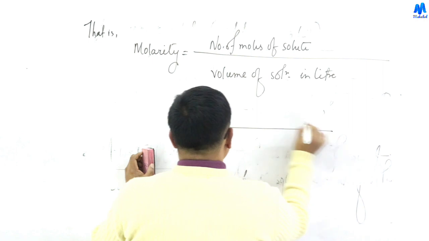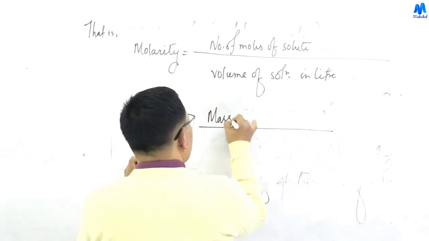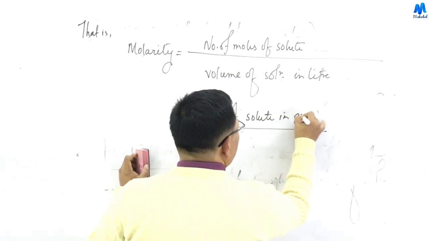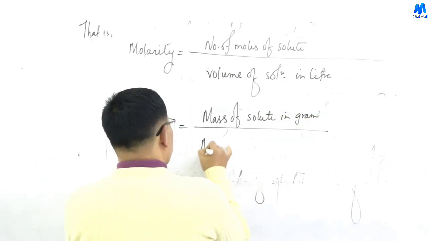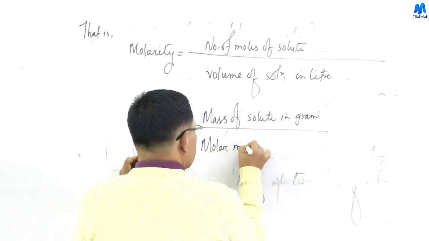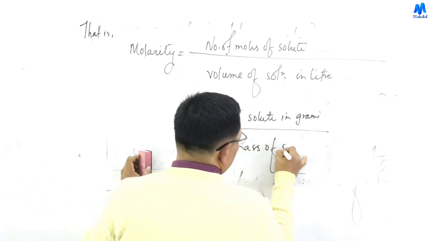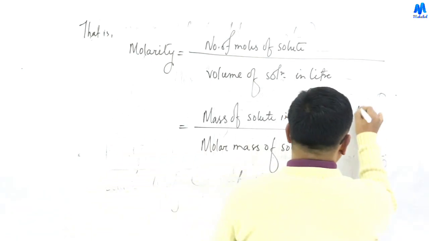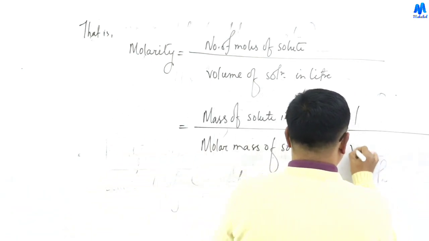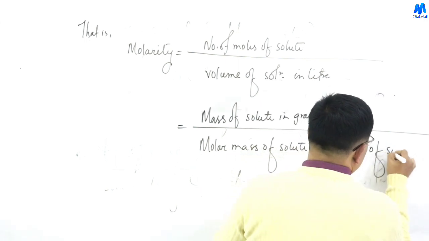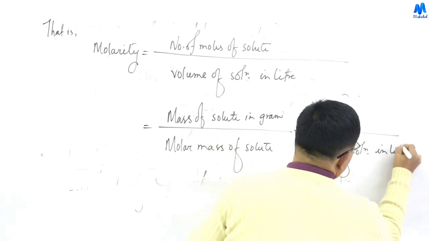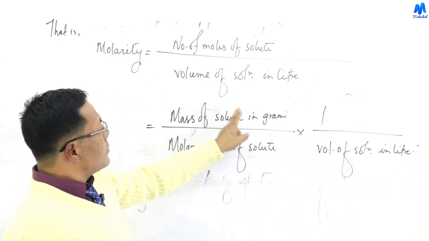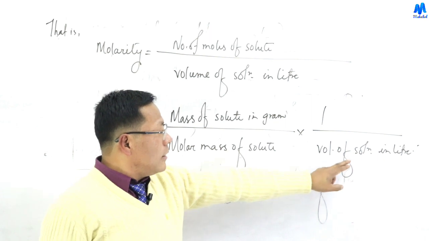Number of moles means mass of solute in gram divided by molar mass of solute. So this number of moles is divided by volume of solution in liter. Mass of solute in gram divided by volume of solution in liter is gram per liter.